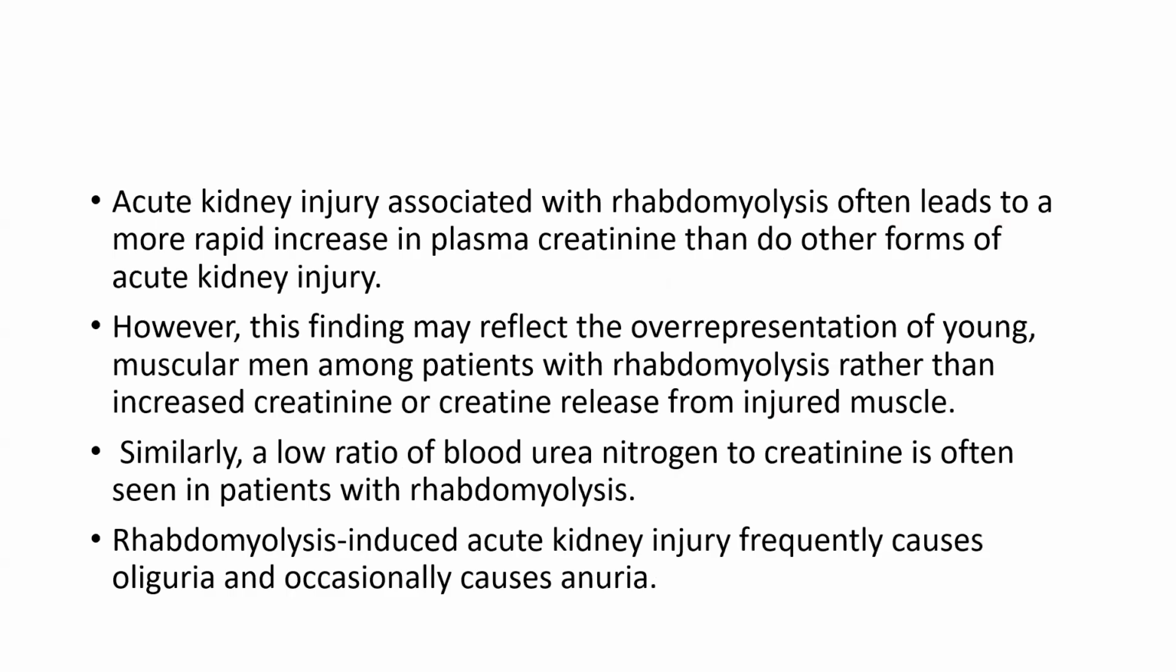Acute kidney injury associated with rhabdomyolysis often leads to a more rapid increase in creatinine than other forms of acute kidney injury. However, this finding may reflect the overrepresentation of young muscular men among patients with rhabdomyolysis rather than increased creatinine released from the injured muscle. Similarly, a low ratio of blood urea nitrogen to creatinine is often seen in patients with rhabdomyolysis. Rhabdomyolysis-induced acute kidney injury frequently causes oliguria and occasionally causes anuria.